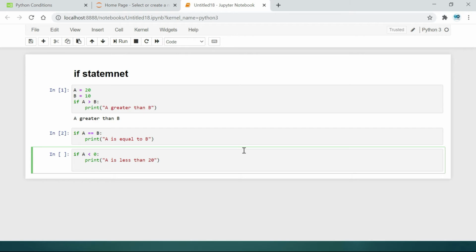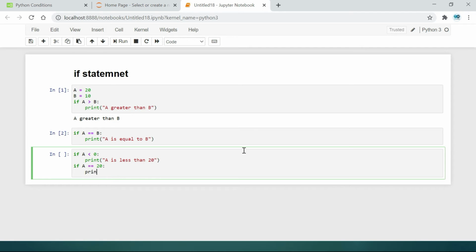Otherwise, if a is equal to 20, close with a colon, then print a is equal to 20.